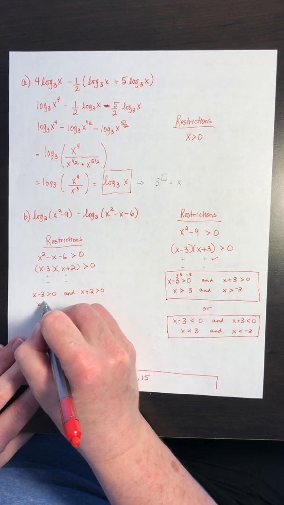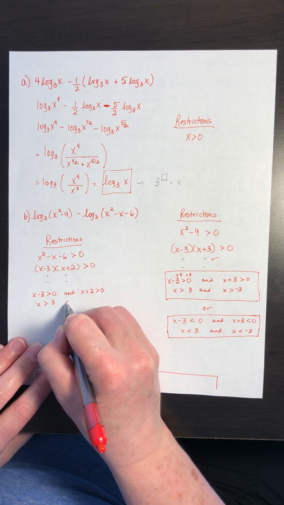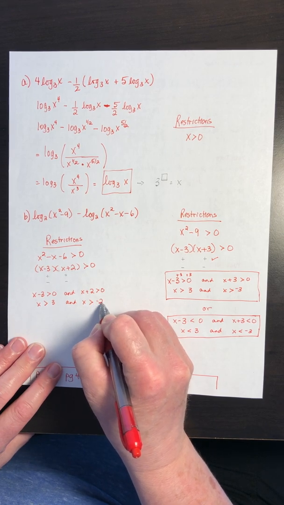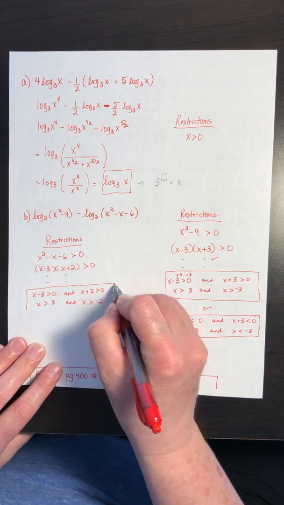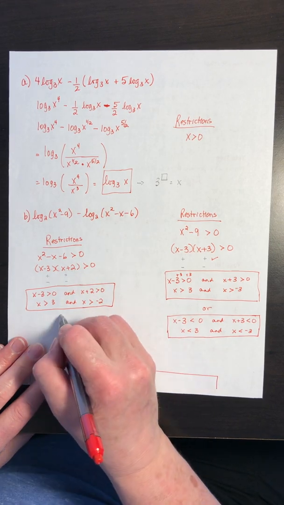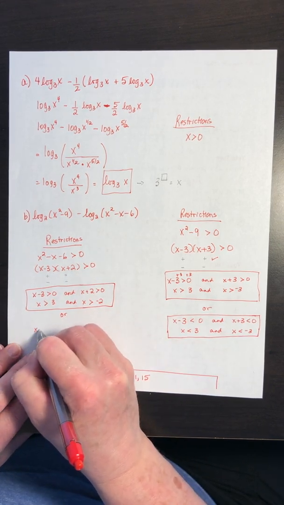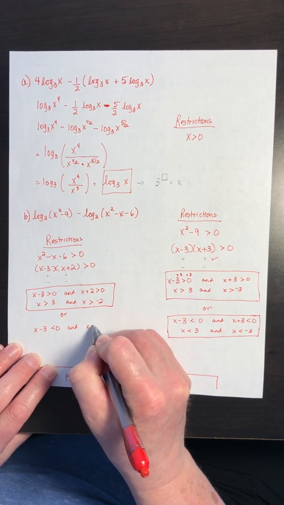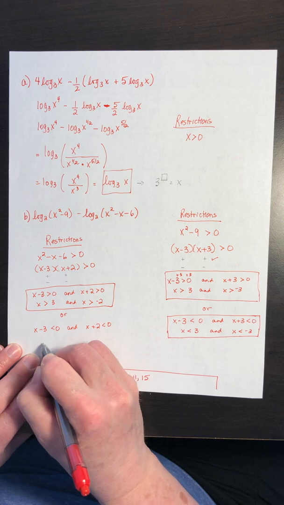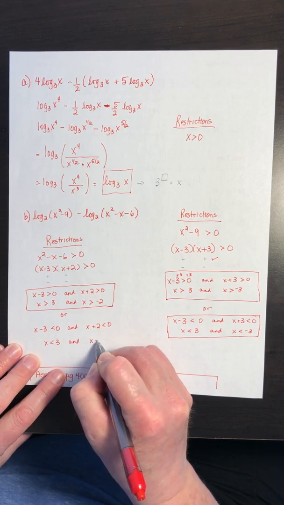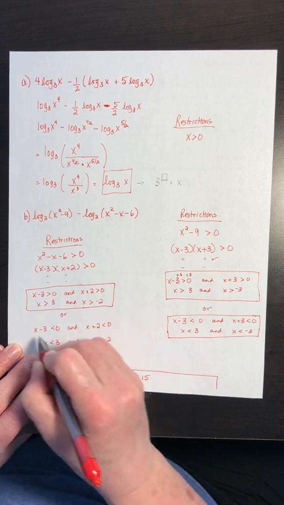So that means that x is greater than 3, and x is greater than negative 2 is one situation where they were both the positives. Or we have the x minus 3 is less than 0, and x plus 2 is less than 0. So x is less than 3, and x is less than negative 2.